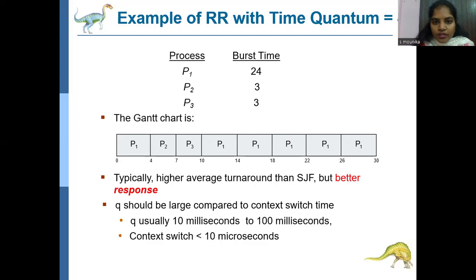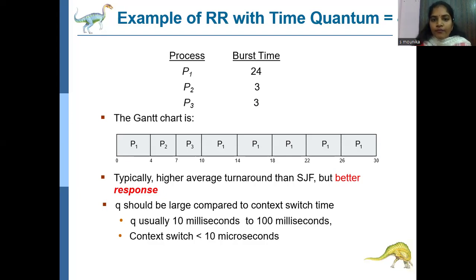Then next, the P3 process comes into the ready queue, and that P3 process will be executed at 10 milliseconds. 4 plus 3, 7, 7 plus 3, 10. Now, P2 and P3 processes are completely executed. P1 is only left. P1 is left with 20 milliseconds of time. So here we have given a time quantum of 4 milliseconds. For each 4 milliseconds, P1 goes to the ready queue for execution.